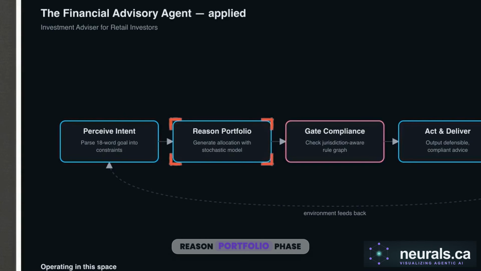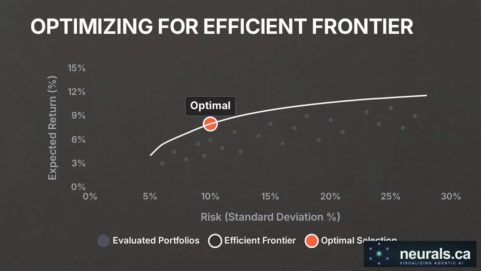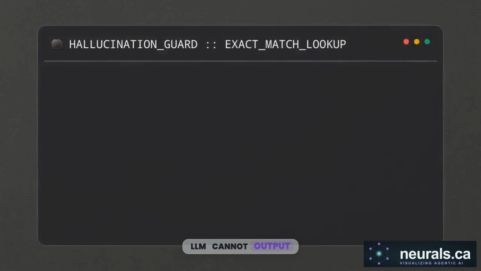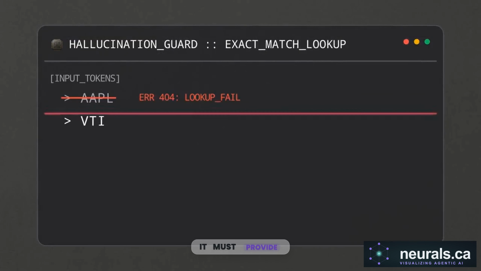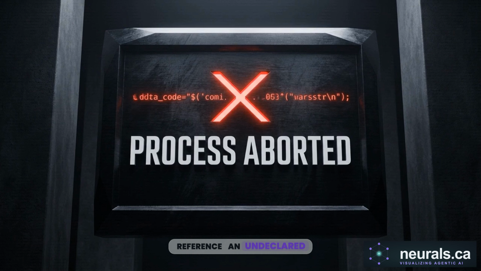The execution trace now moves to the reason portfolio phase. Here, the system runs Markowitz mean variance optimization to balance risk against potential returns. To prevent hallucination, the architecture restricts the agent to a strictly versioned product universe protected by cryptographic hashes. The LLM cannot output standard ticker symbols. It must provide exact match hashes, such as VTI_V2025Q4. Any attempt to reference an undeclared ticker results in an immediate lookup failure. The token is rejected and construction aborts.